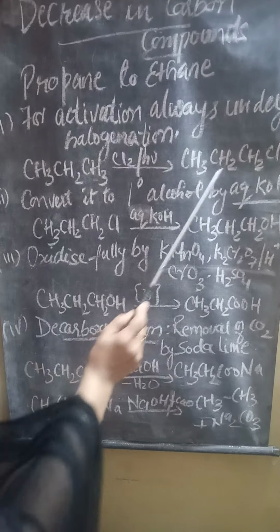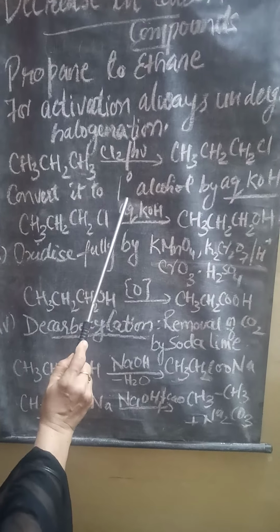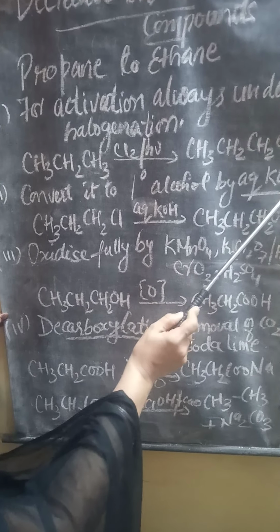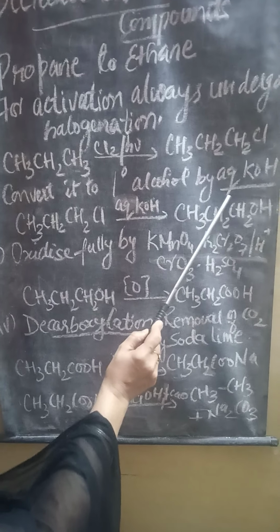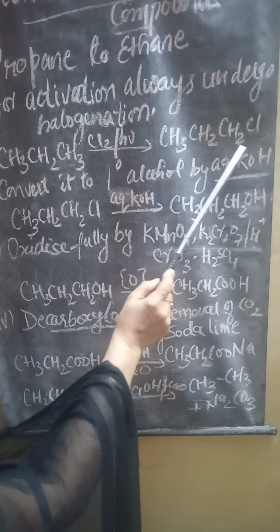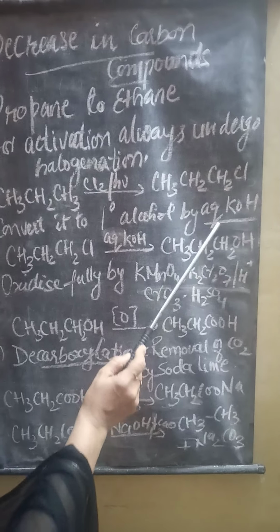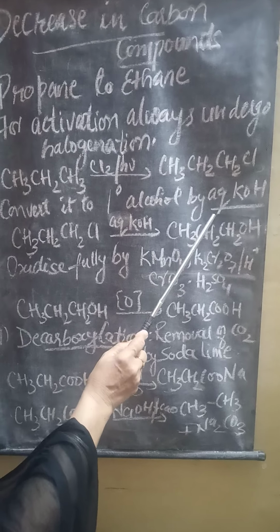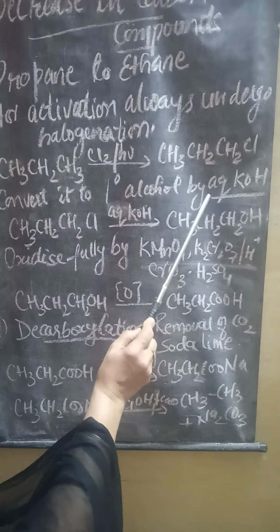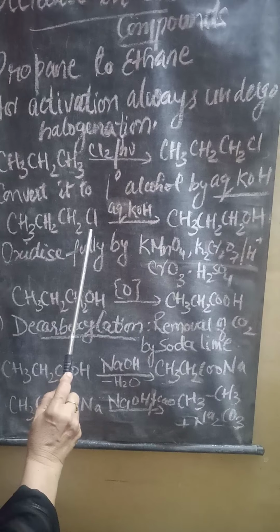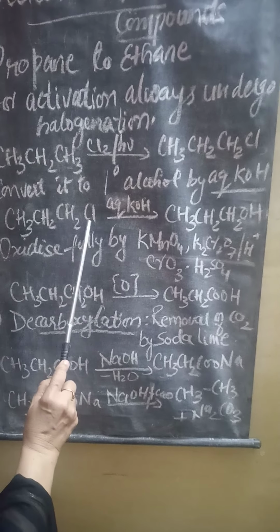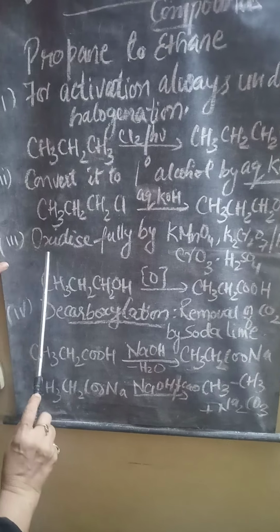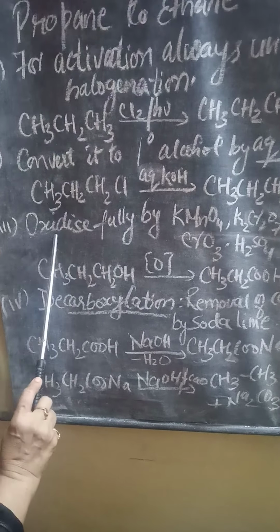Then you have to convert this chloropropane to alcohol, a 1 degree alcohol. In order to convert haloalkanes to alcohol, always use aqueous KOH. This is a very important reagent for conversion to alcohol. Never use alcoholic KOH, otherwise it will go through a dehydrohalogenation reaction. When aqueous KOH is used, K will react with the Cl and OH will be attached, and alcohol will be formed. Now the next is the third step, oxidation.